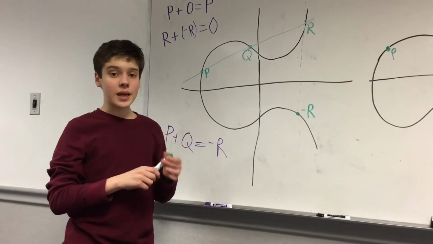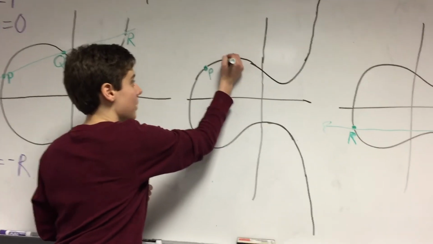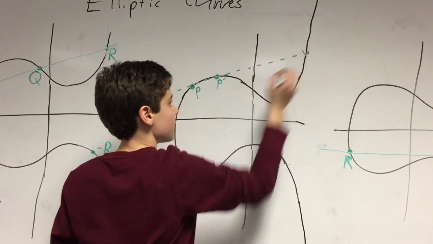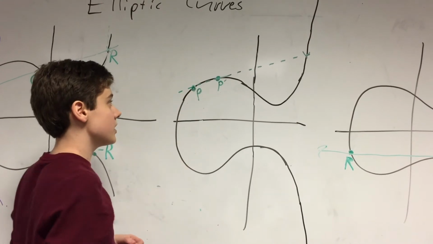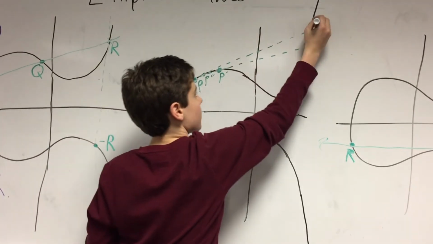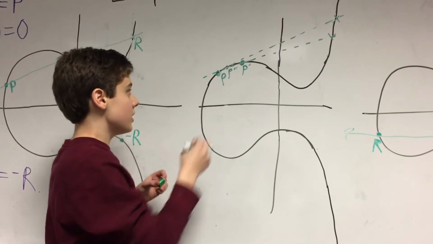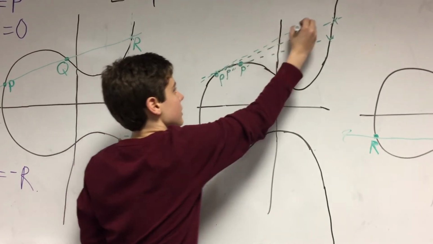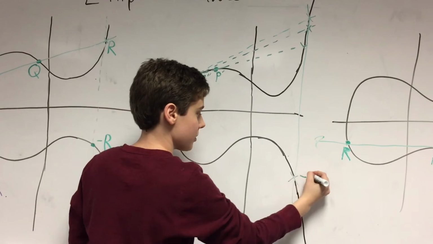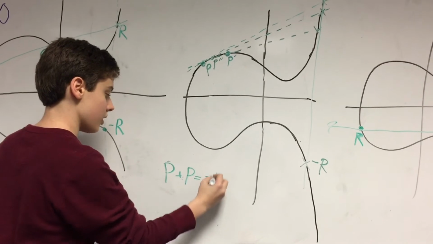But what if we wanted to add the same point to itself on the curve? Well, we might do that by having our point P and drawing another point nearby called P prime. And then you can draw your line through P and P prime, and you get a point on the curve, but it's not very accurate because there's quite a bit of distance. So you draw a point a little bit closer, P prime prime, and then this comes through, hits a point on the curve, still getting closer but not completely accurate. However, you might notice that this is approaching a limit, which eventually will form a line about right here. We can then draw a line through here, hit a point on the curve, and this is our minus R, our solution. So now we know that P plus P equals minus R.